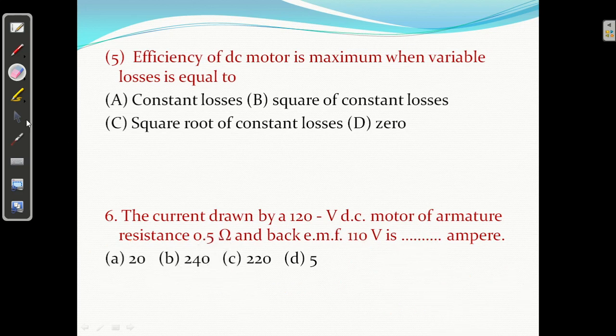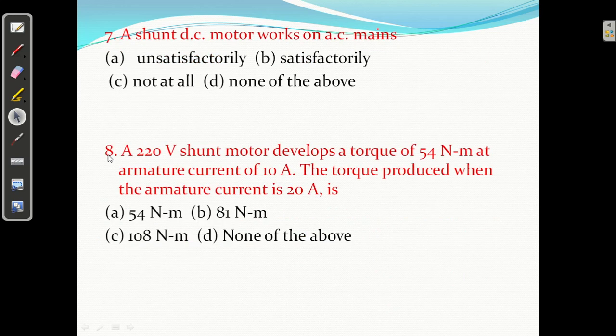Okay. Question number 7. A DC shunt motor works on AC supply. Yes, it can work, but not satisfactorily, unsatisfactorily. A DC shunt motor works on AC supply unsatisfactorily, because the eddy current loss will be more, and because of eddy current loss, the core will be heated and it may be damaged. So unsatisfactory.